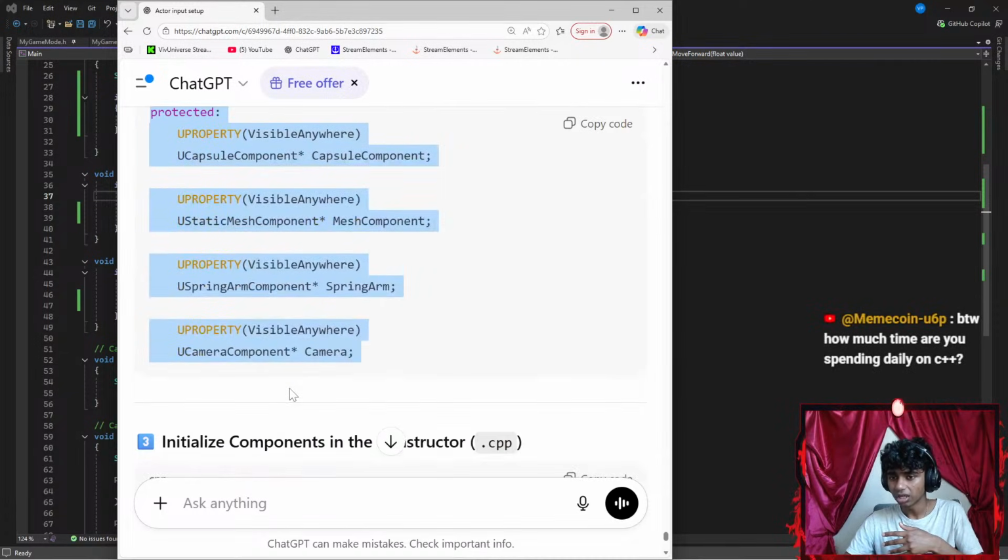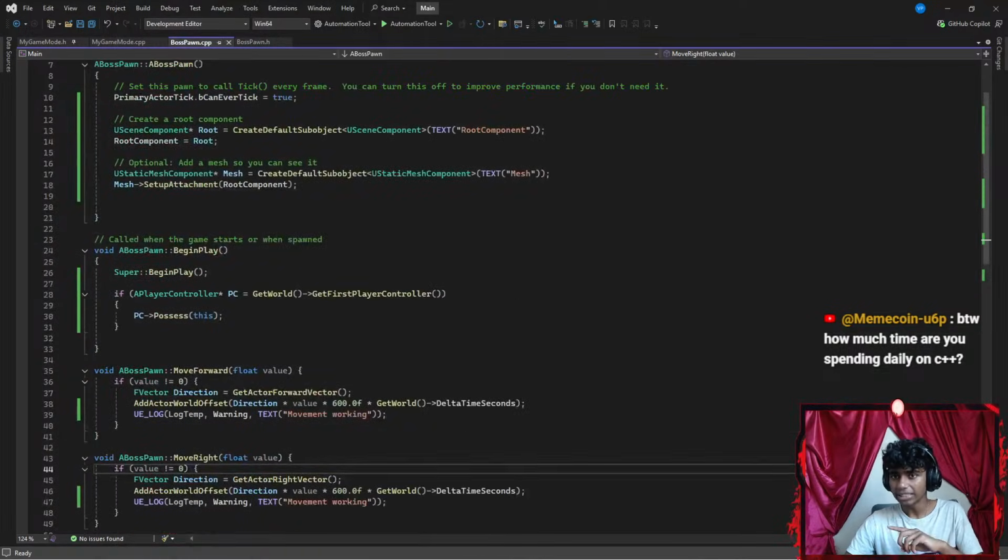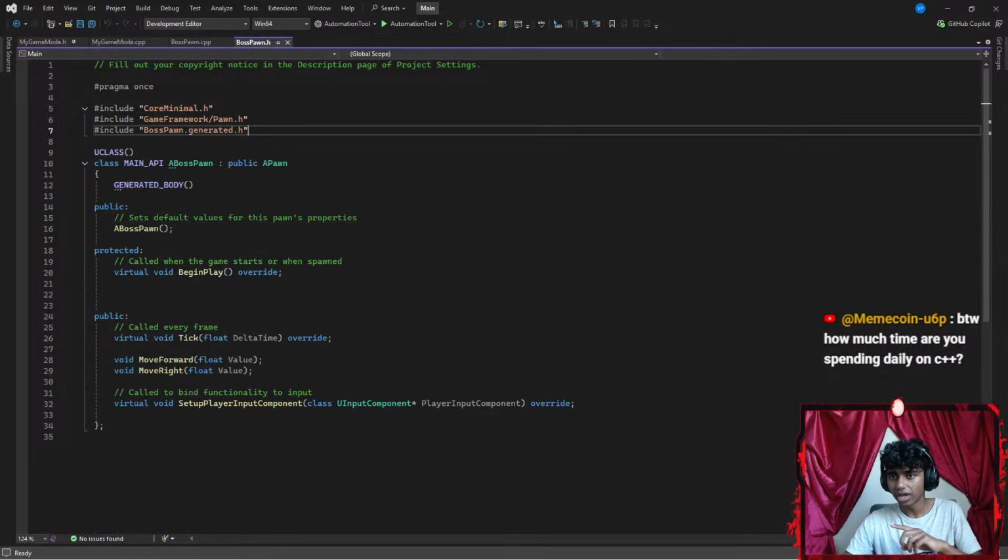UPROPERTY, okay, VisibleAnywhere, camera component. First, let's go ahead and paste this part. So I'm assuming in my boss pawn's header file.